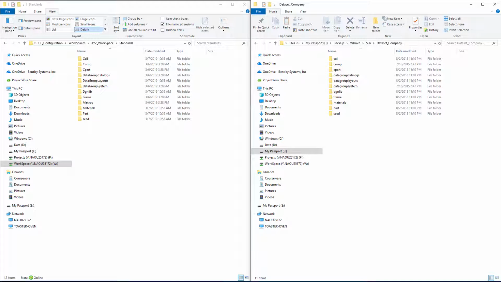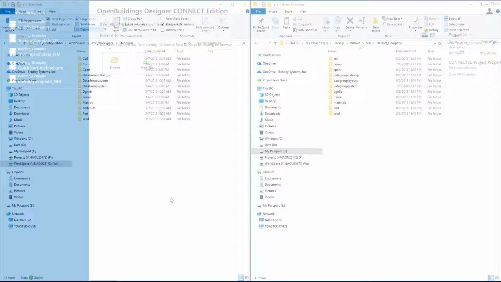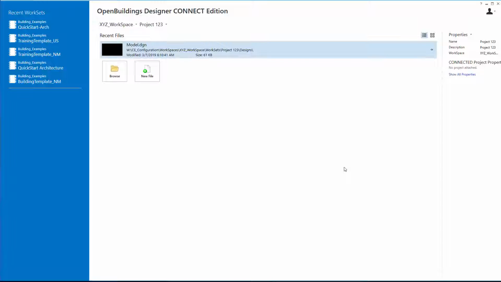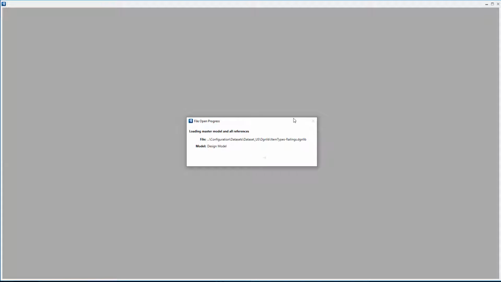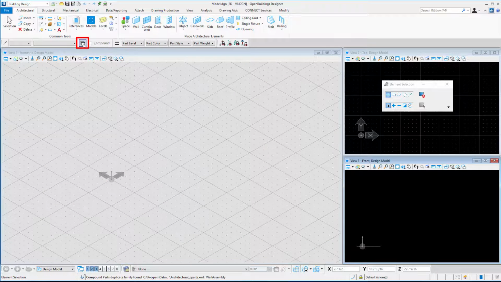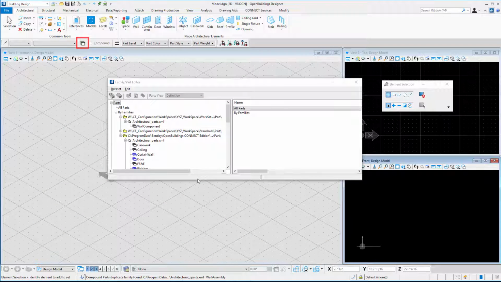And now we'll just take a quick look at OpenBuildings Designer and see if we see those additional standards have been added. So we're going to select the XYZ workspace, and we'll go open up our project 123 and open the model file again. So let's start by looking at that family and part editor again.